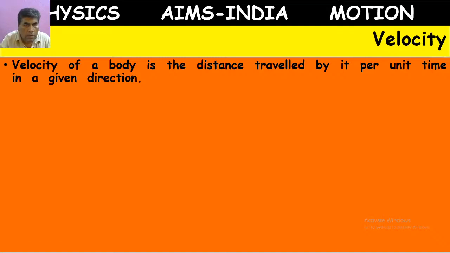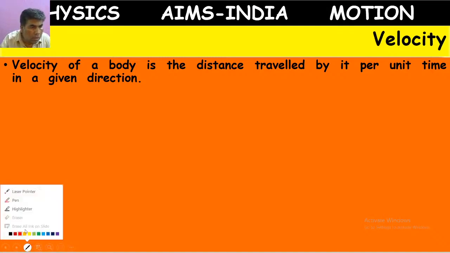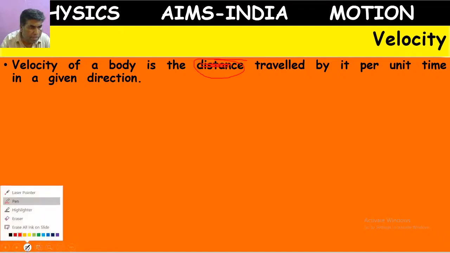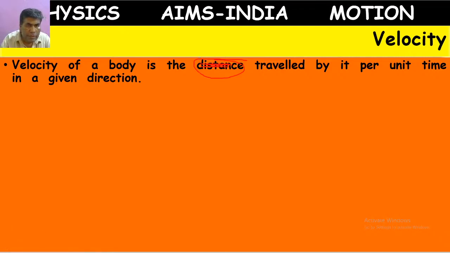Here, velocity of a body is the, sorry, it is not distance here, it should be displacement. So velocity of a body is the displacement traveled by it per unit time in a given direction.